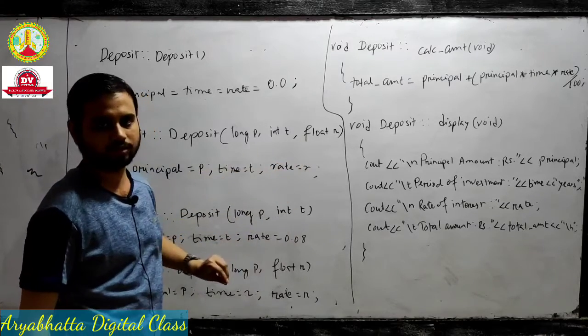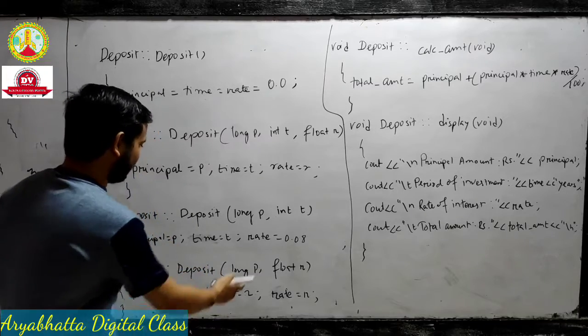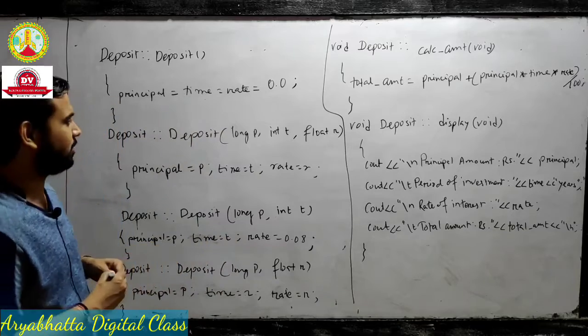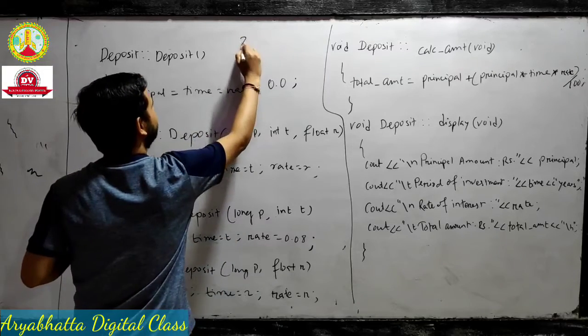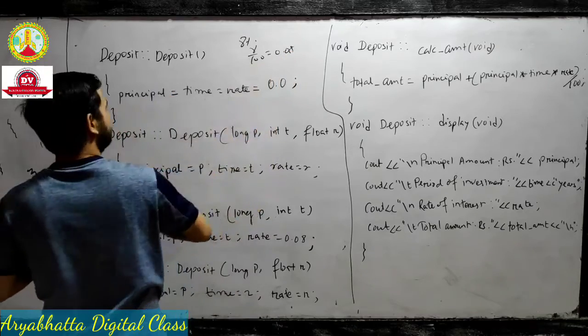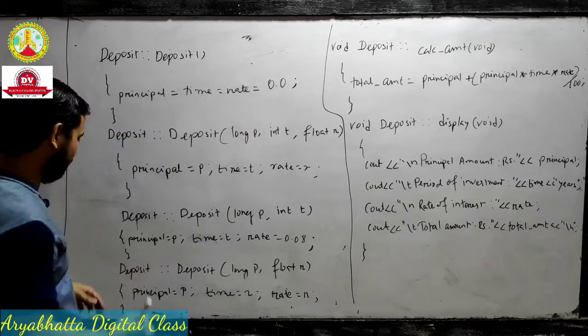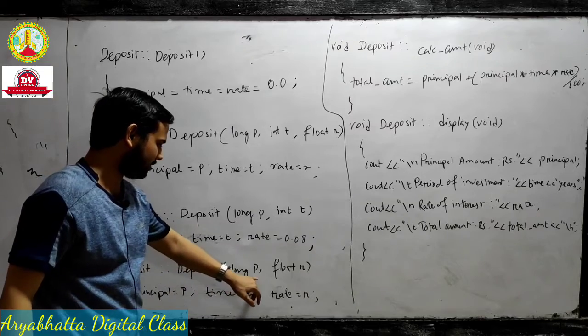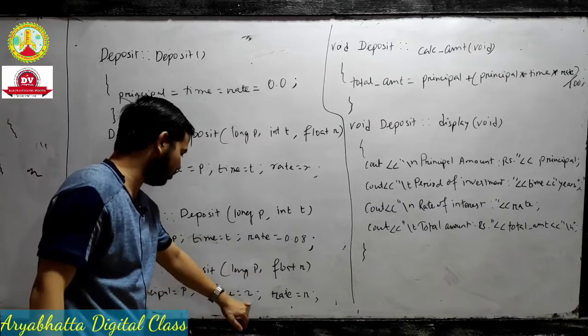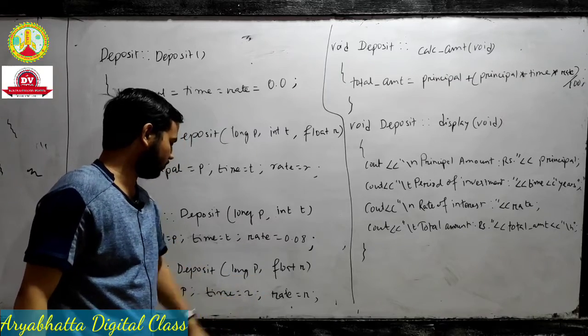Rate is not defined. That's why we take rate by default 0.08. 0.08 means 8%. Okay, 8%. 8% means what? 8 by 100 means 0.08. Okay. And the last one is just here, take principal and rate. Time is not defined. That's why we take time is equal to. Okay, time is equal to.